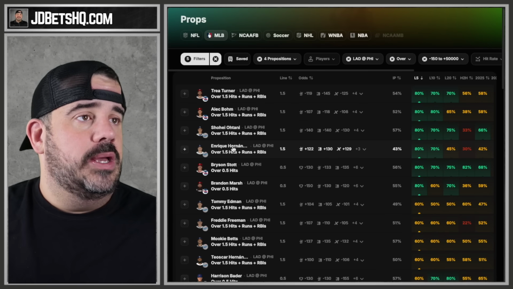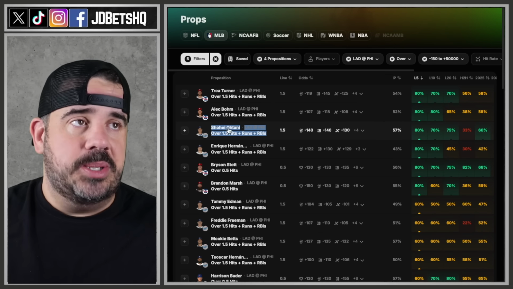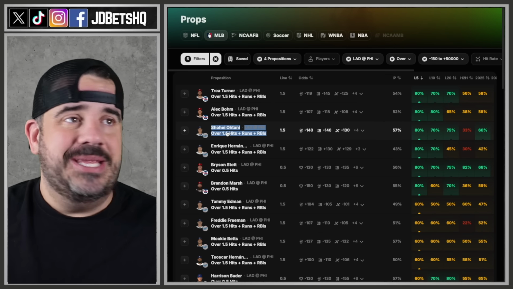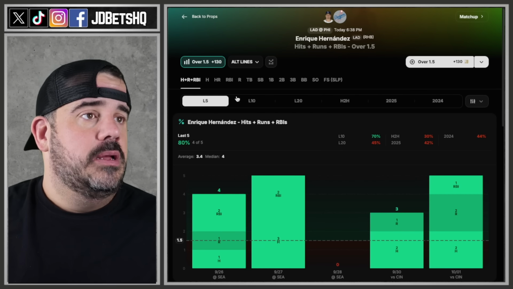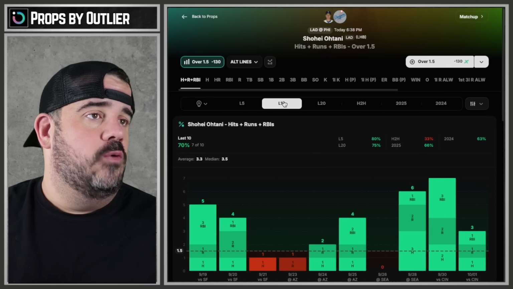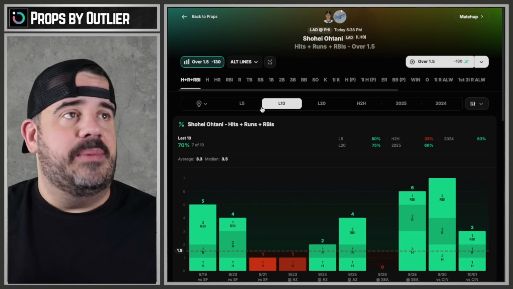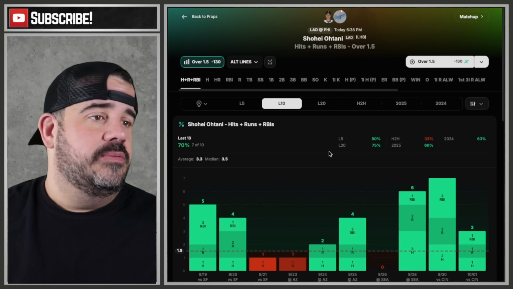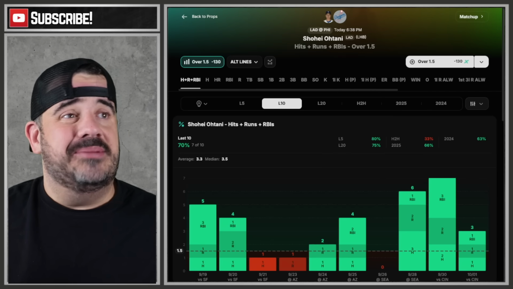Here we go. We got Enrique, we got Shohei. I don't like taking on day-of pitchers. I just don't. I feel like he likes pitching more than hitting, even though he's really good at both. So, yeah, I think he focuses more on pitching. I don't know why. 3, 4, and 3 for Enrique. He's been balling out here recently, so that's somebody you can take. And we got Shohei, who is at 4 and 3. I wish there was a tab where I could see when he pitches or days like that. But I'm not going that deep into it to the point where I'm just not going to take it. We're going to leave him off.